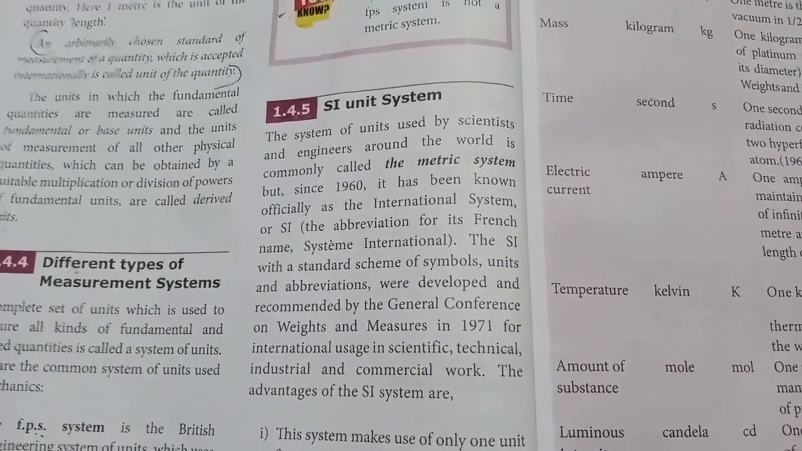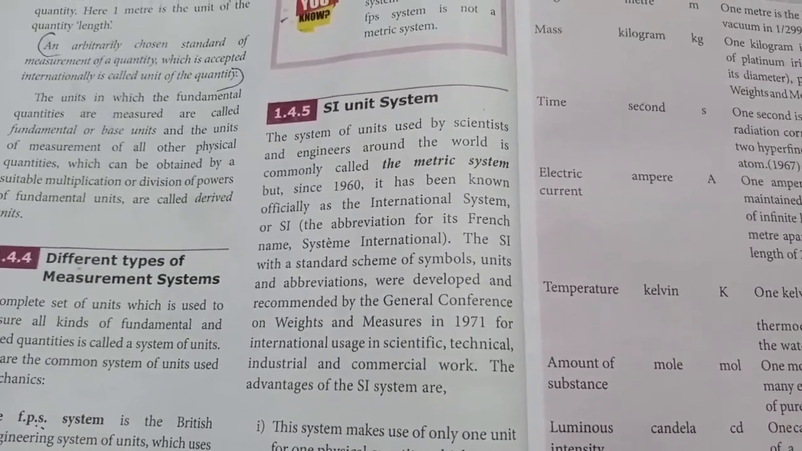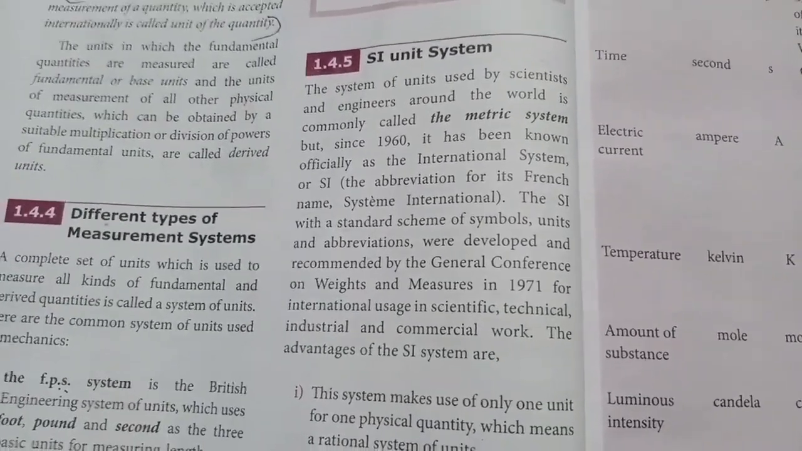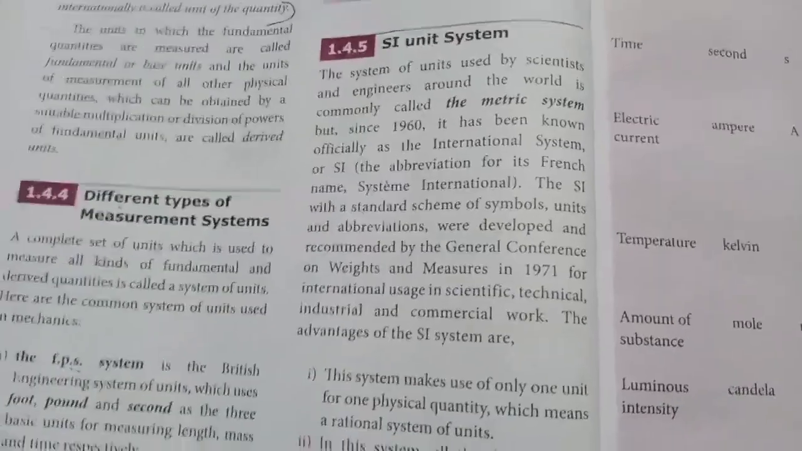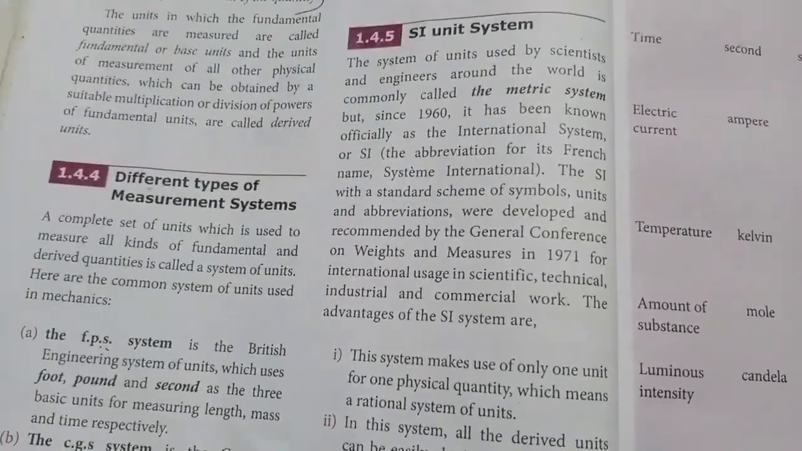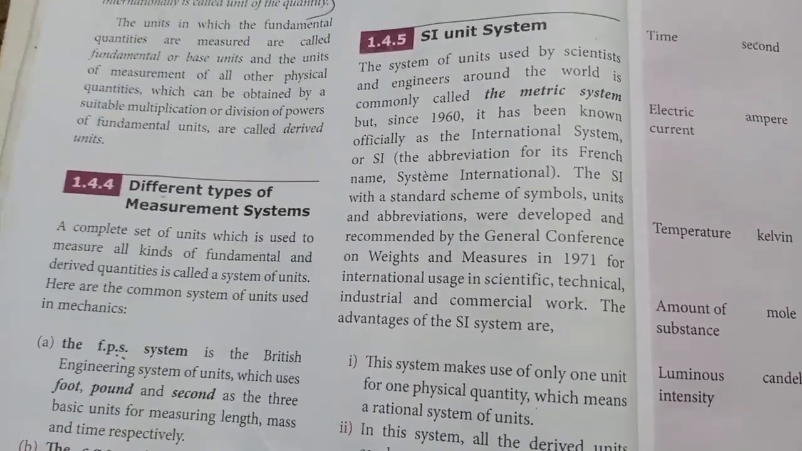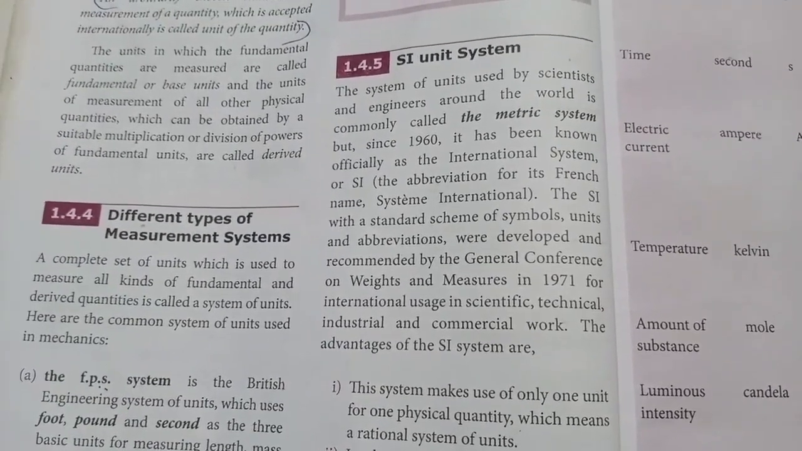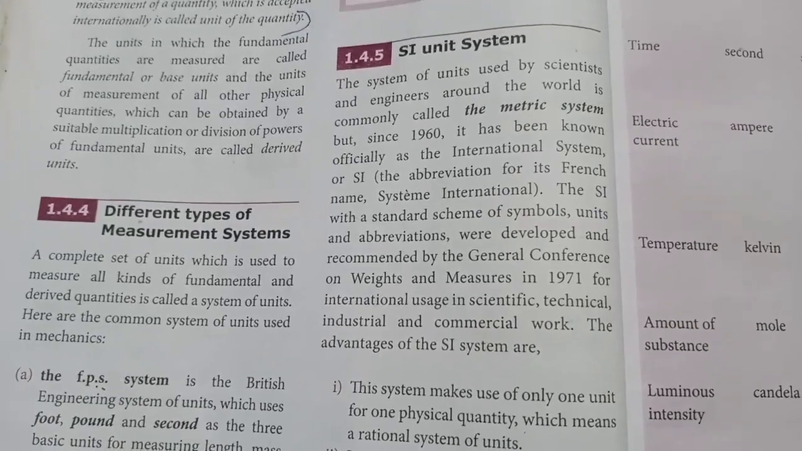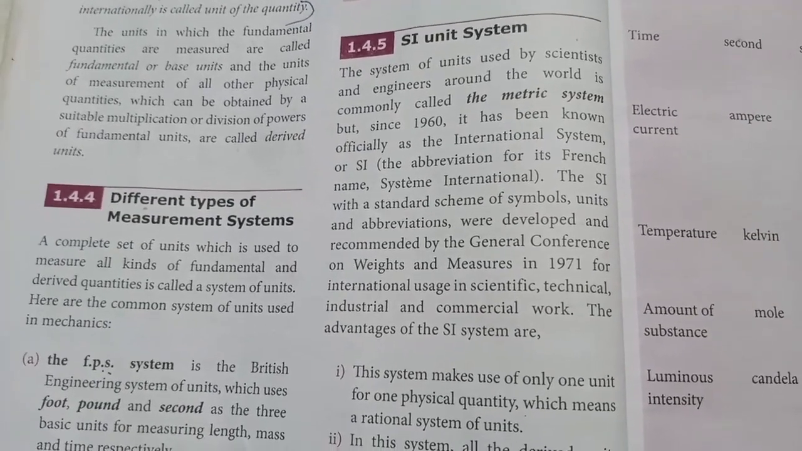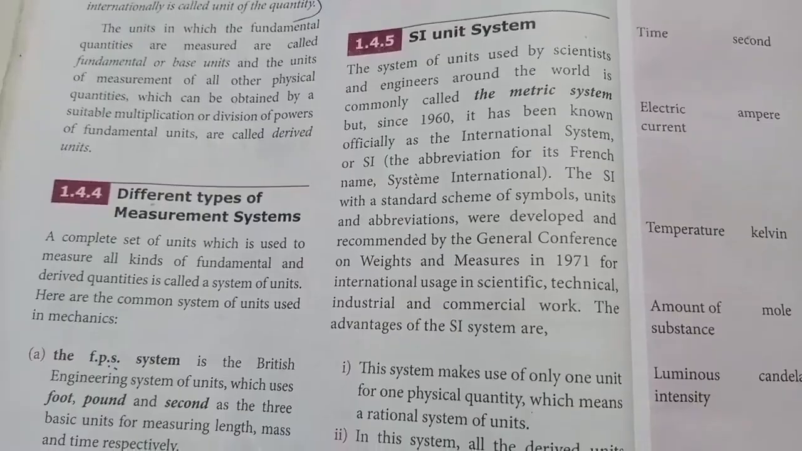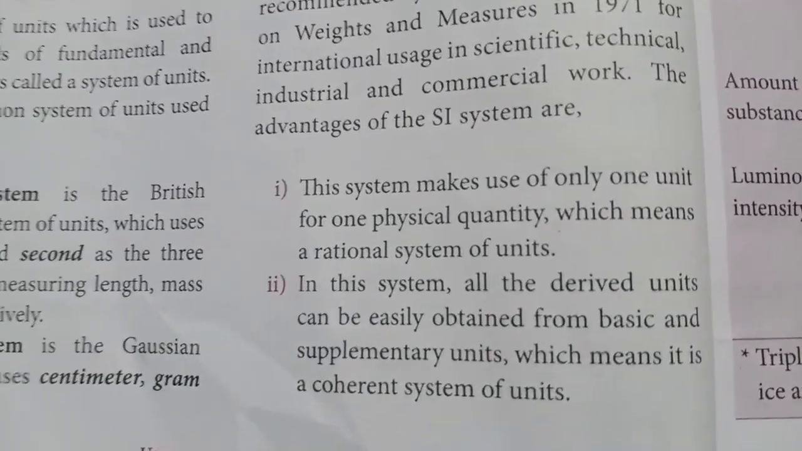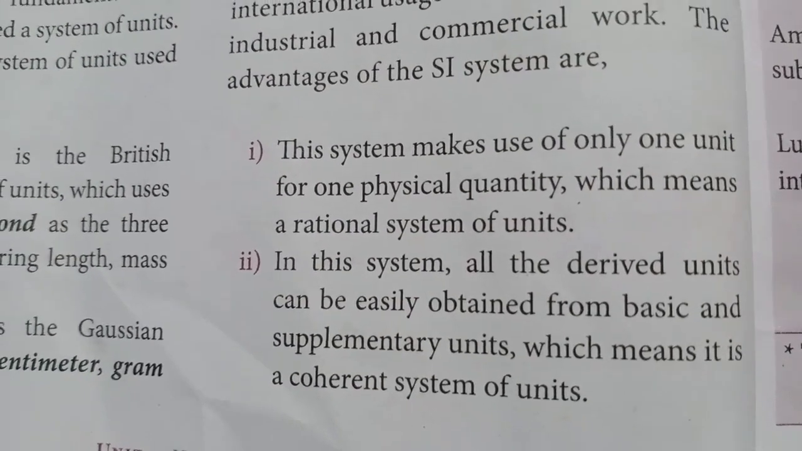Later, engineers and scientists around the world use some common system of unit. That is what this metric system is saying. And this metric system means what? The CGS system of unit and the MKS system of unit. And this is what we are calling SI unit, System International. And there are two advantages of using this SI system.